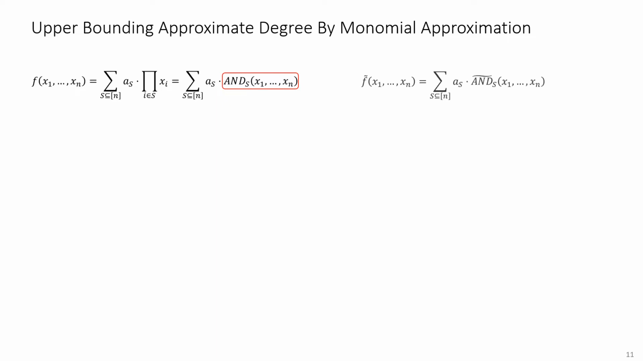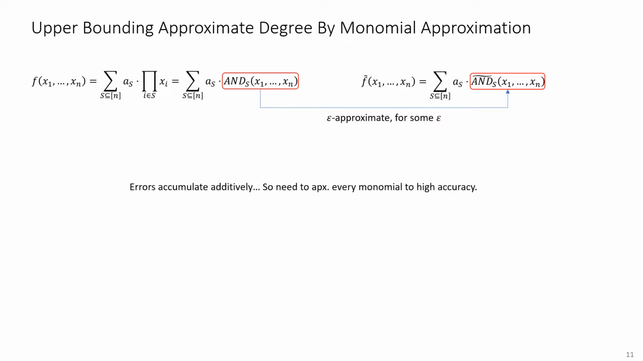So let us begin with our approach for obtaining the upper bound on the approximate degree of matching. Say you have a Boolean function f written in the 0-1 basis. Then every monomial of f is, by definition, an AND function over a subset of the input bits. Now consider the following simple scheme. Simply replace every monomial with a good epsilon approximation of it for some epsilon. Of course, the errors accumulate additively, so you would need to approximate every monomial to high accuracy if you want to get a good approximation of f.